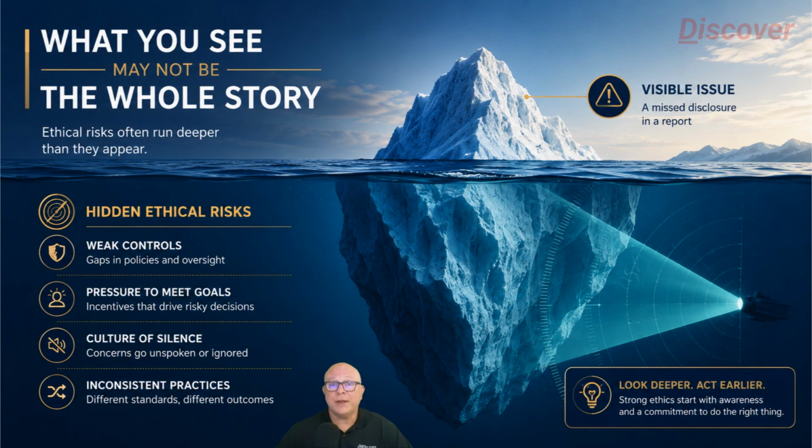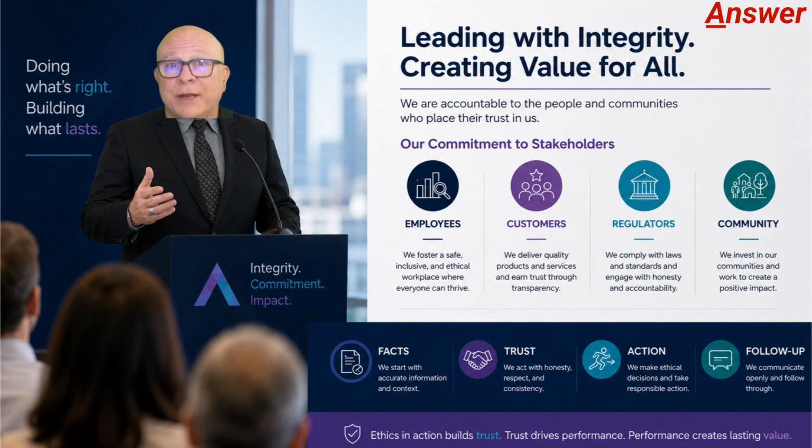The third step is discover. Some ethical risks are visible, but many are hidden beneath routine processes, performance reports, employee concerns, customer complaints, or inconsistent practices across departments. Discovery may involve audits, employee surveys, exit interviews, compliance reviews, customer feedback, incident reports, and process analysis. This step is not about blame. It is about learning where the organization may be vulnerable so that corrective action can happen before the harm becomes greater.